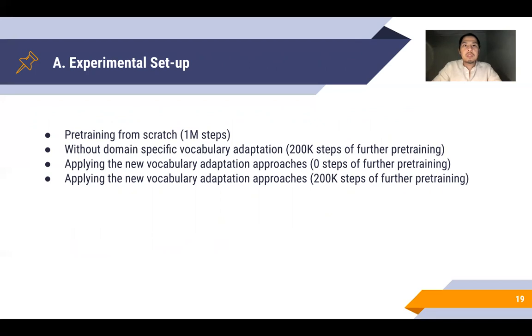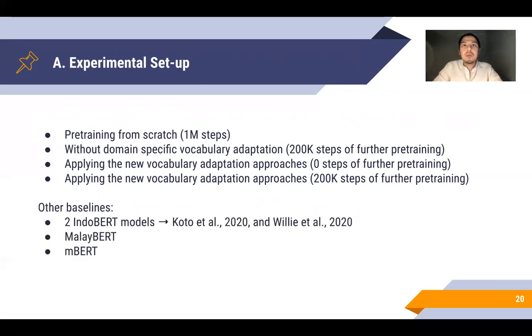To benchmark the proposed methods, we first pre-train IndoBERTweet from scratch. Secondly, we perform DAPT, or domain adaptive pre-training, for 200K steps. The remaining 4 models are based on domain adaptive pre-training with different vocabulary adaptation strategies. We perform fine-tuning over these models with and without further pre-training.